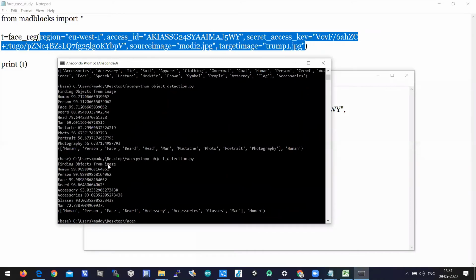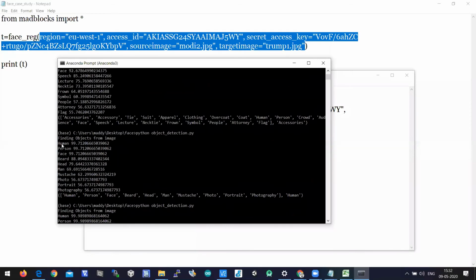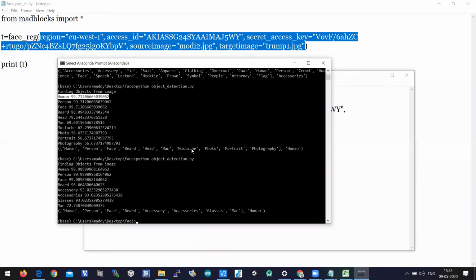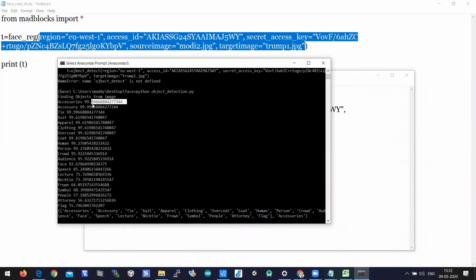See, if you observe the three outputs, for the Modi1 image it is showing human as 99.7% as a primary value. For Modi2.jpg also it is showing human as 99.9. But for Trump.jpg it is not showing human as primary. It is showing accessories as a primary. So that is the error.